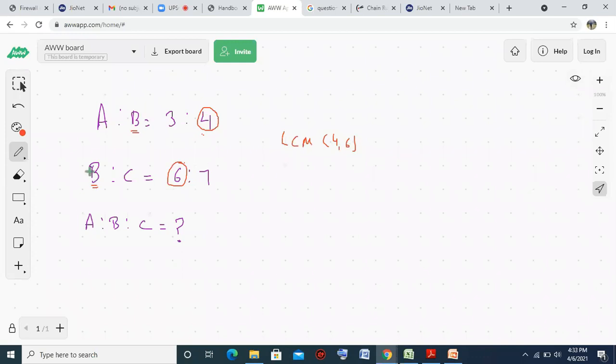तो जो वेरिएबल कंटिन्यूएशन में होता है उसे हम इक्वल बनाना होता है. So B here is in continuation, which has the values of 4 and 6. We have to make them equal by taking the LCM. So LCM of 4 and 6 is 12. So I have to multiply this by 3 and this by 2. So now the ratio becomes 9 is to 12 and 12 is to 14. So the final answer is 9 is to 12 is to 14.